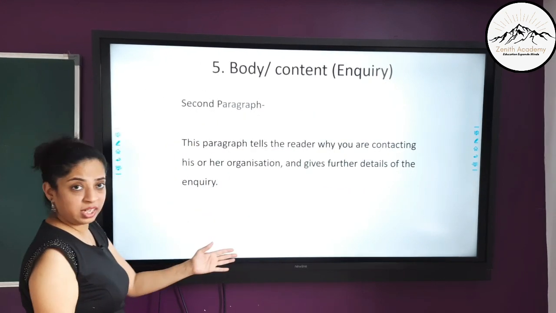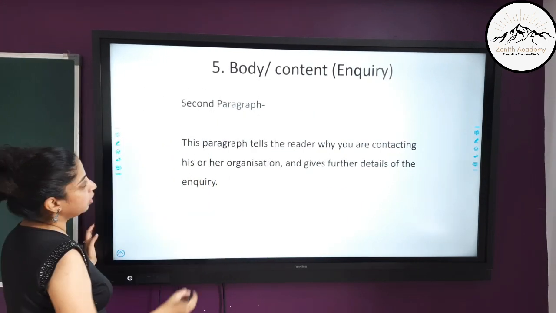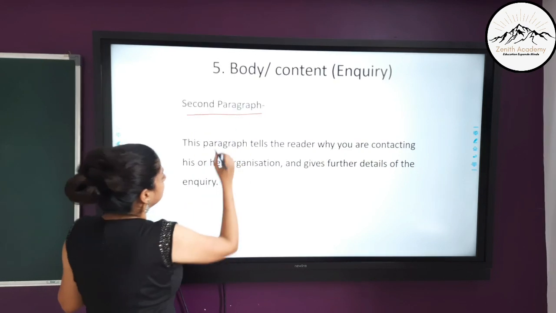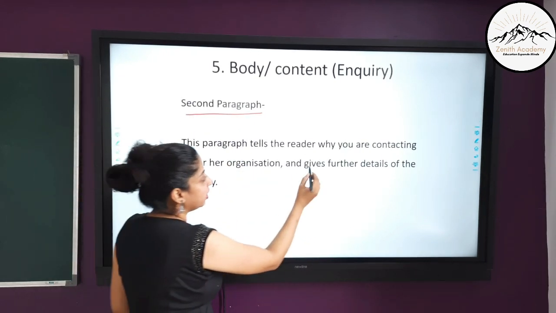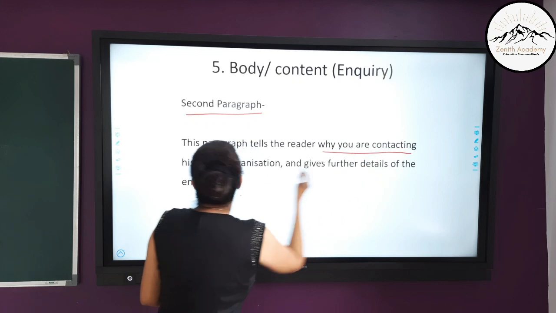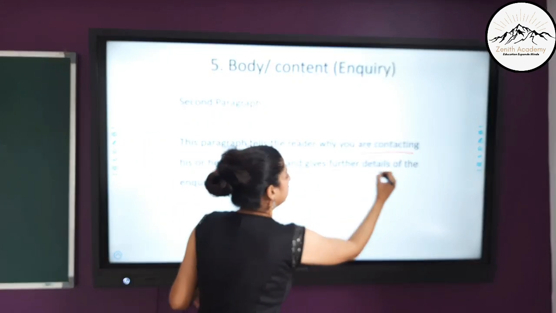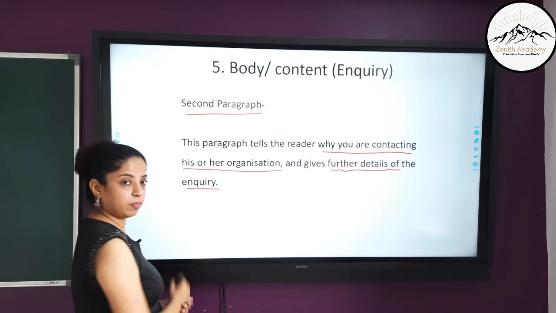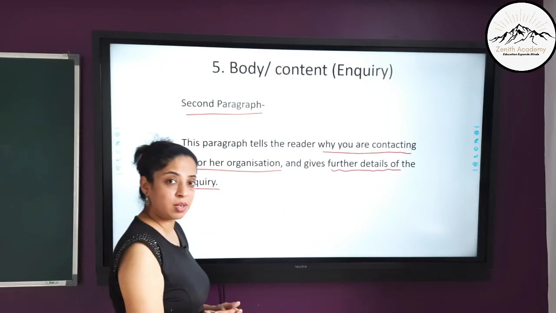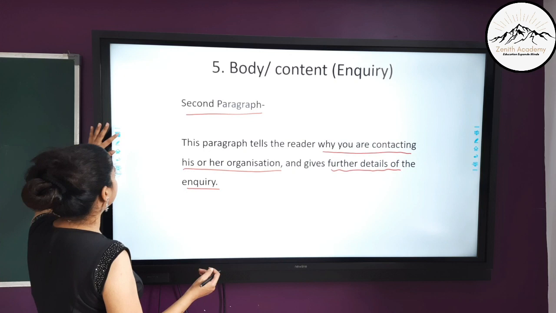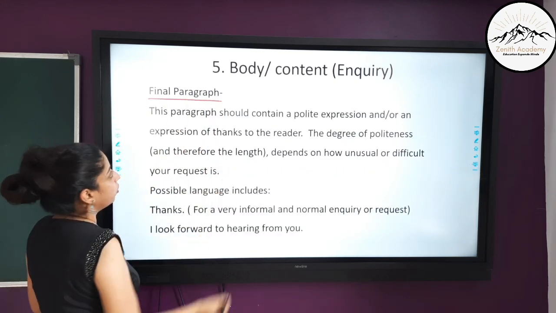Now continuing with the inquiry, for the second paragraph, this paragraph tells the reader why you are contacting his or her organization, and you should give further details of the inquiry. So give more details about your inquiry in the second paragraph.